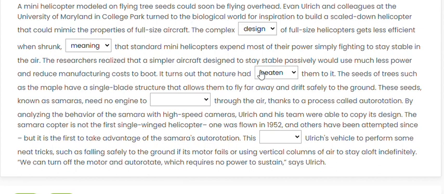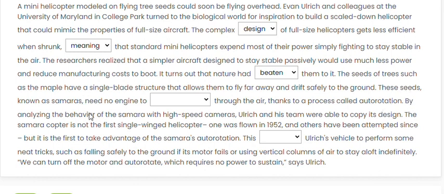This understanding has come from nature, because in the first sentence also they said that they turned to the biological world for inspiration to build a scaled down helicopter. Biological world means nature. And how they are inspired by nature is given in the next sentence. They say the seeds of trees such as the maple have a single blade structure that allows them to fly far away and drift safely to the ground. So they got the inspiration from the seeds of the maple tree, that if the leaf of that tree can fly and smoothly land, then why cannot we make a machine from the same design?